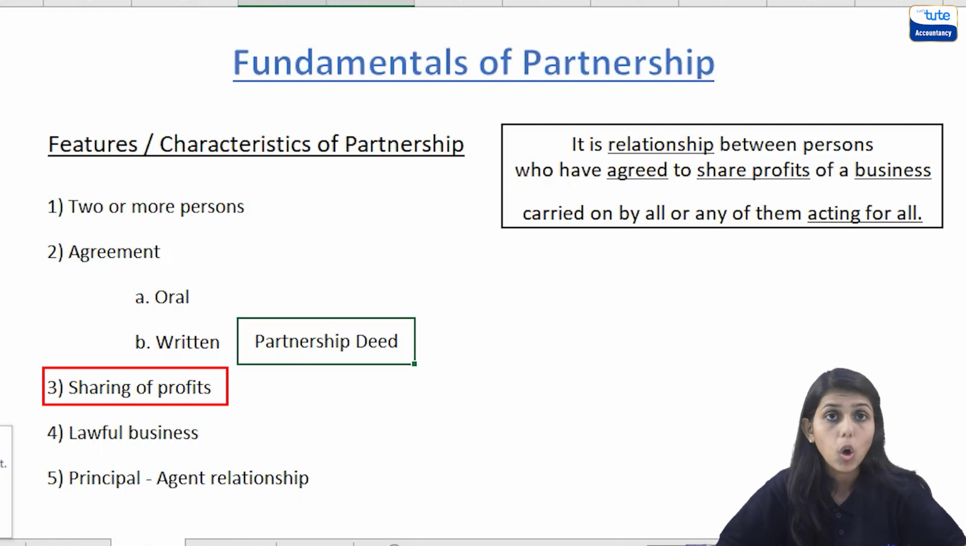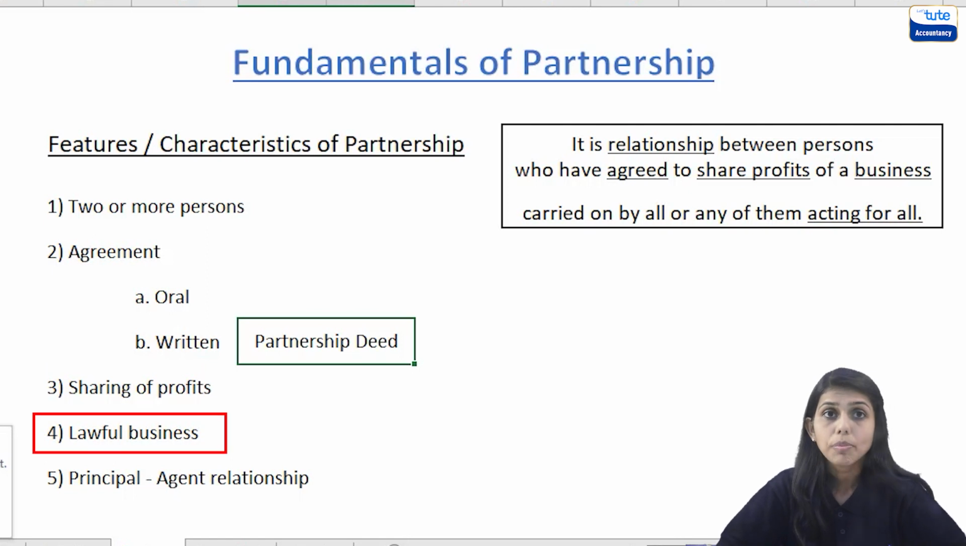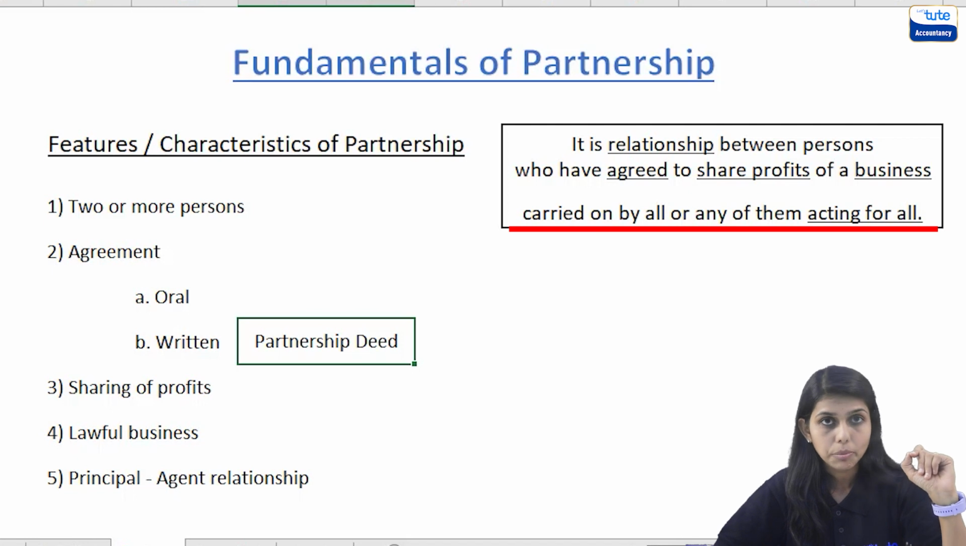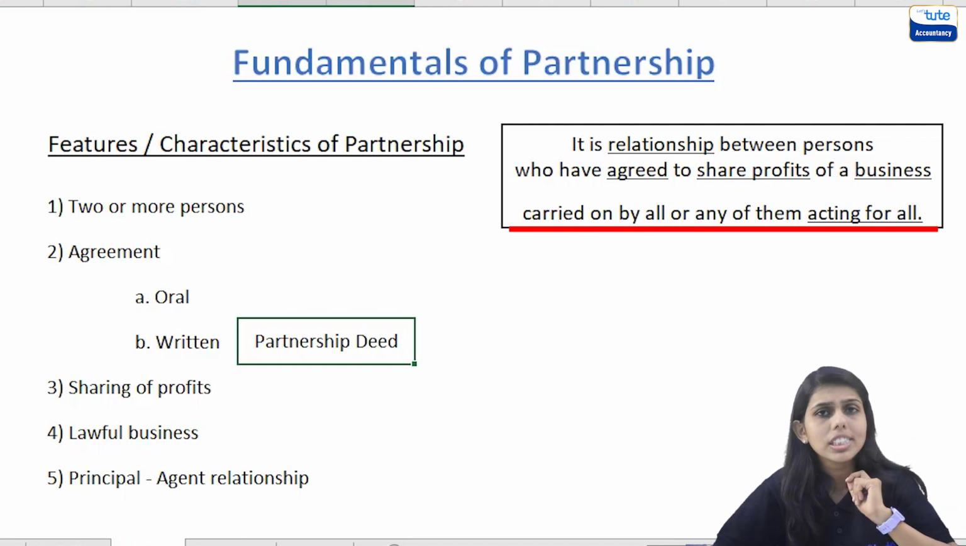Share profits of a business. Here when we talk about business, it definitely has to be a lawful business. A partnership firm cannot do any illegal activity or any business which is banned by the government in that country. And now the last part of the definition, which is very important: carried on by all or any of them, acting for all. Now what does this mean?